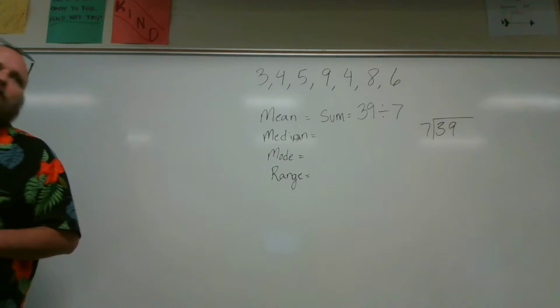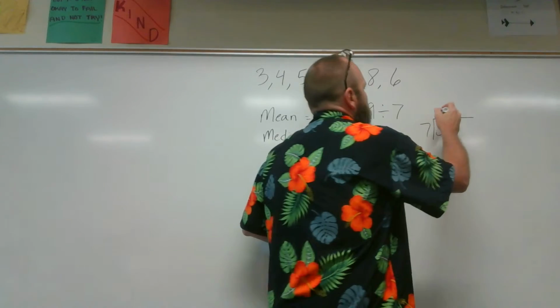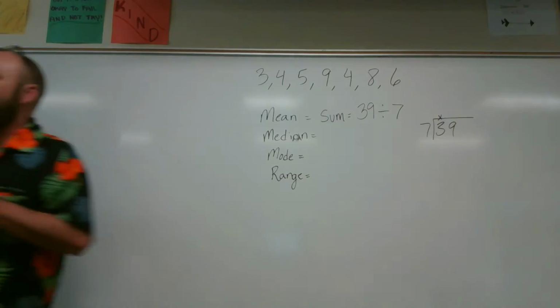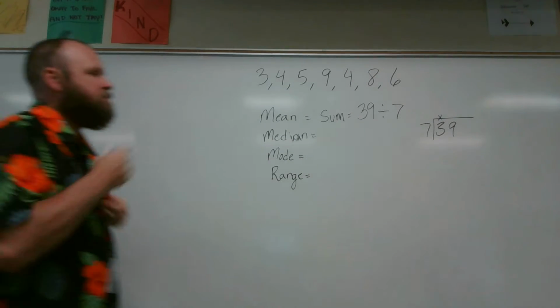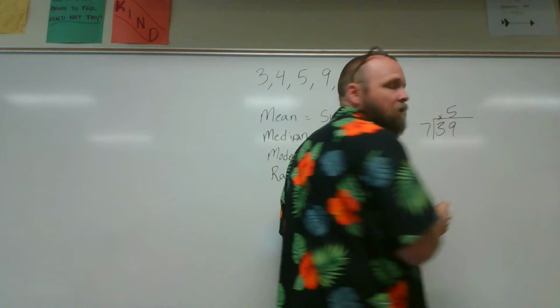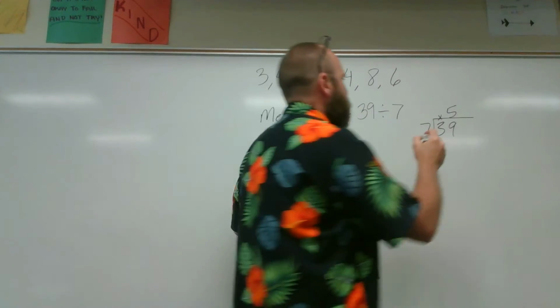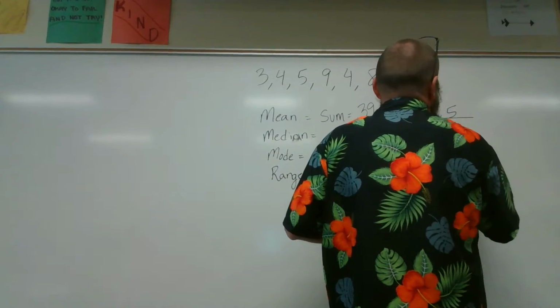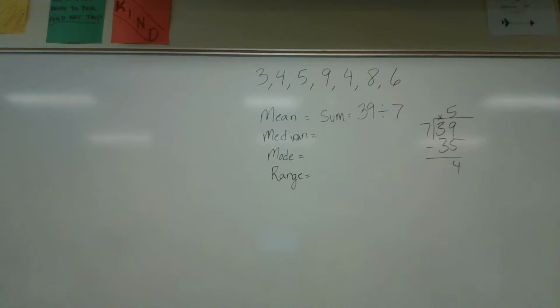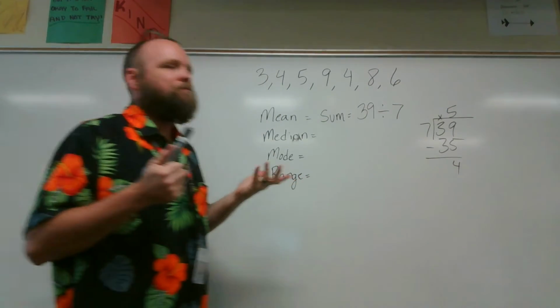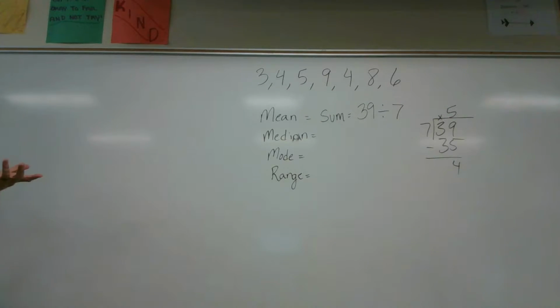Janelle, does 7 go into 3? No. Janelle, does 7 go into 39? How many times? 5 times. 5 times 7 is what, Janelle? 35. Subtract, I get 4. I am not going to have 5 remainder 4. No, not 5.4. You can't just make up a number. You just made up a number.